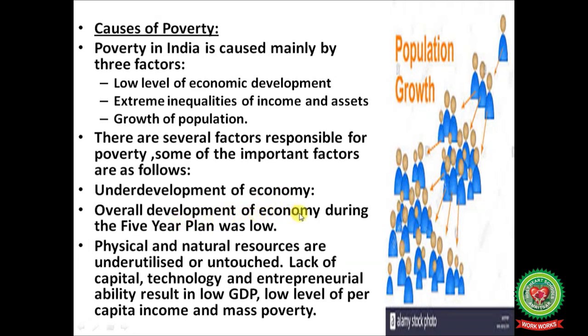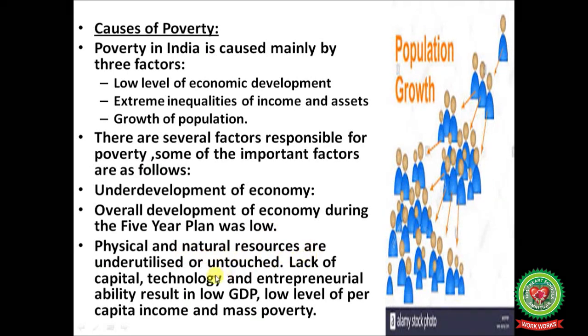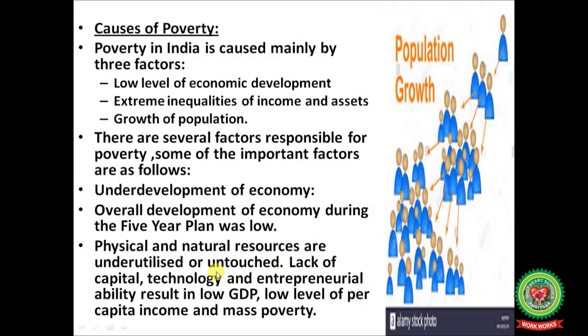Overall development of the economy during the five-year plans was low. Physical and natural resources are underutilized or untouched. Natural resources like coal, soil, water, and physical resources like labor. Lack of capital, technology, and entrepreneurial ability result in low GDP, low level of per capita income, and mass poverty.